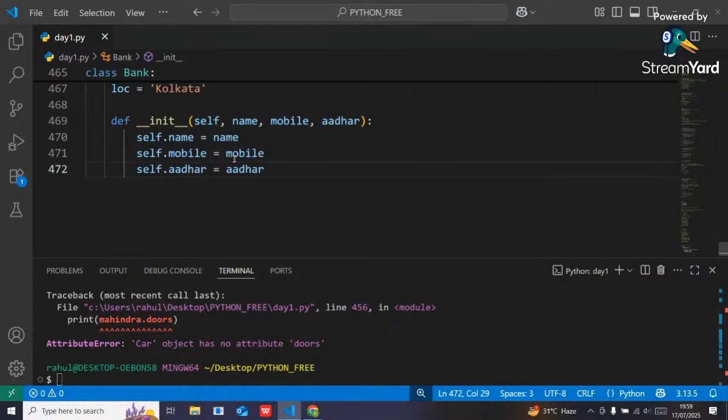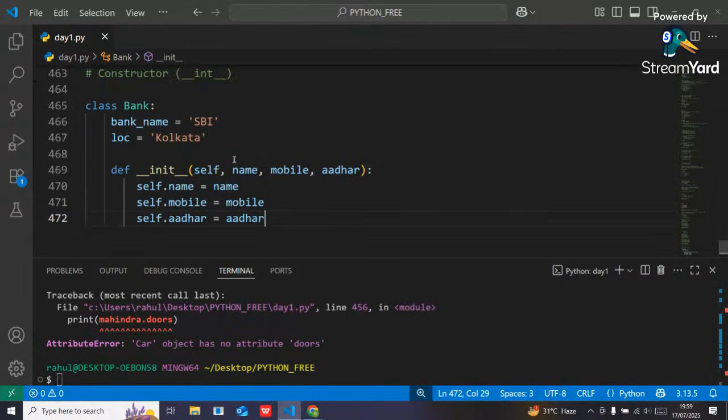Understandable, guys? Now here, only two properties are there for the bank. Bank is a class, so only two class properties are there: bank name and location. The name, mobile number, and Aadhaar card number belong to that object, that is, that customer.